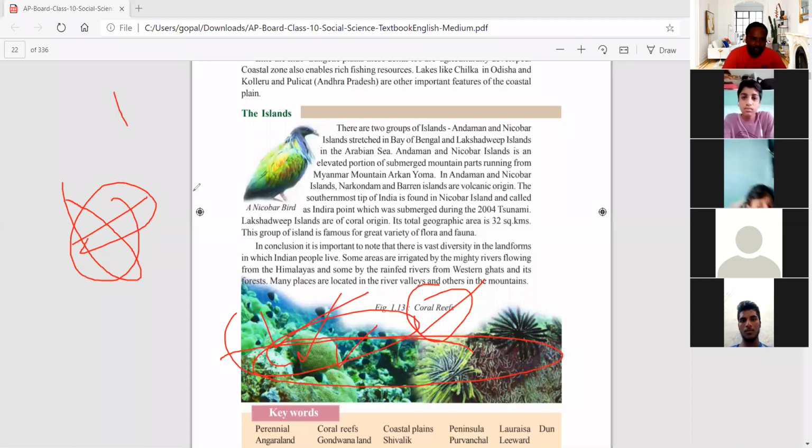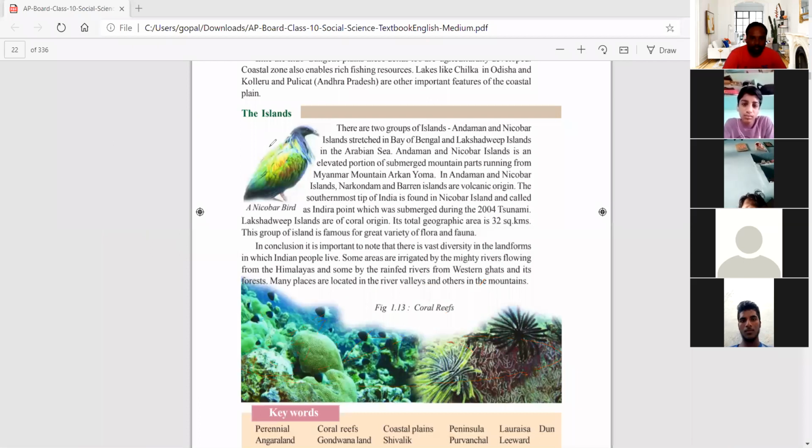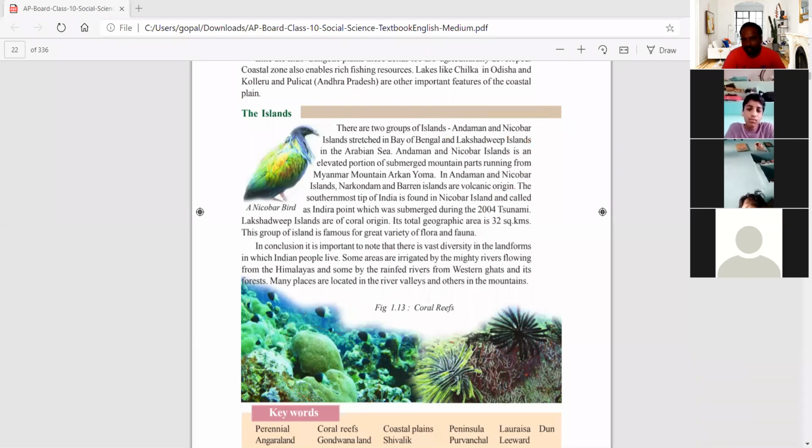Suppose India's border is here, this side is the ocean and this side is land. Then along the border, in the deep sea, different types of coral reefs are present. Coral reefs are very important. They are also one of the resources for human beings. Mainly Lakshadweep has more coral reefs, and the Andaman and Nicobar Islands also have these coral reefs. All these things are important for the public. I hope you have understood this.